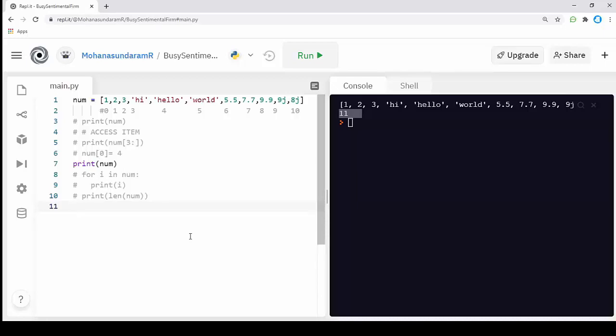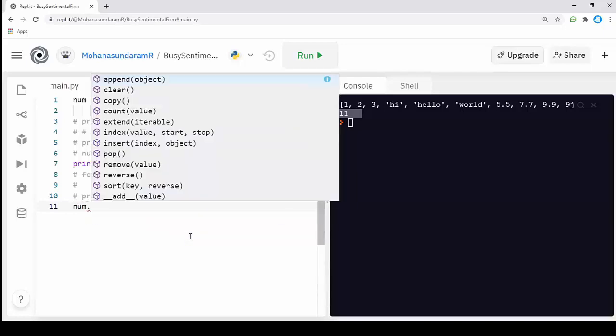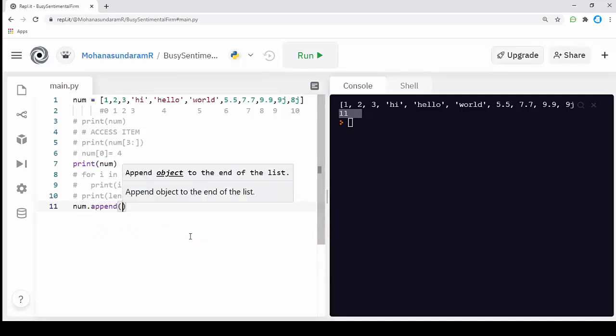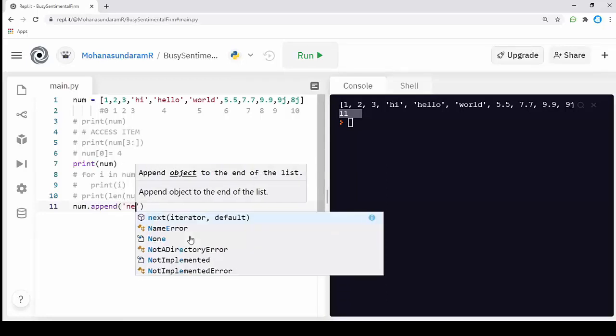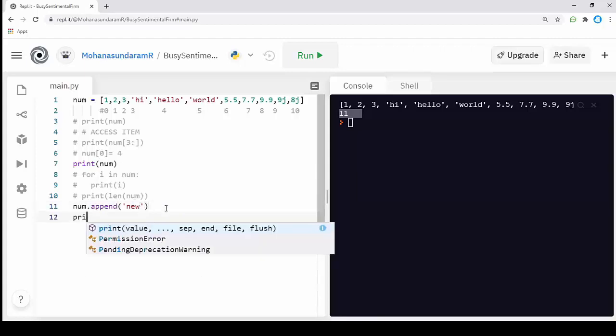For this I'm going to call the name of my list, num dot append. I'm going to call the append function, and pass the parameter that I want to add. In this scenario I'm going to add a string, new. And then I'm printing my list.